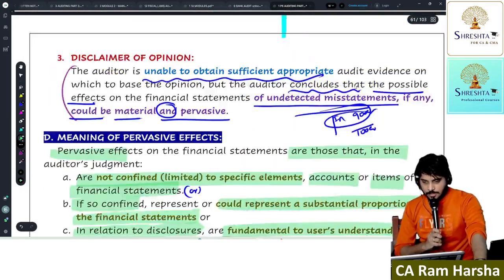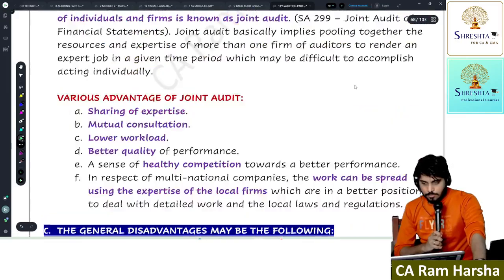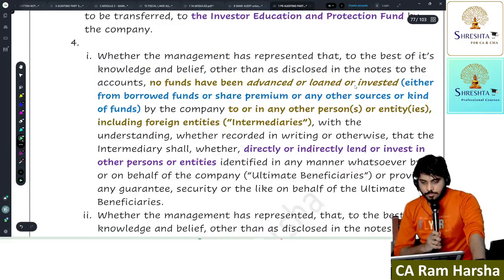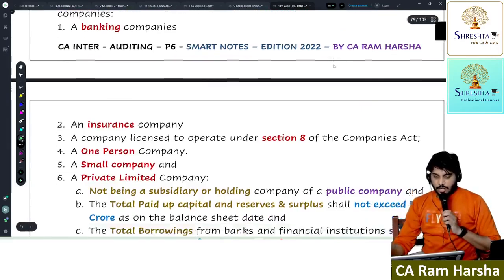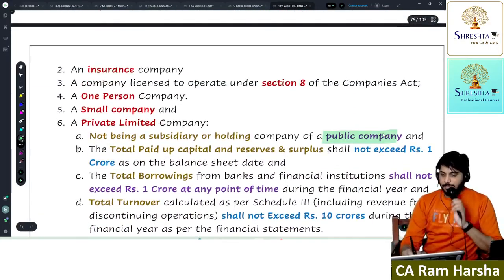Just we will open that. You see, the company shall not be a subsidiary or holding company of a public company.